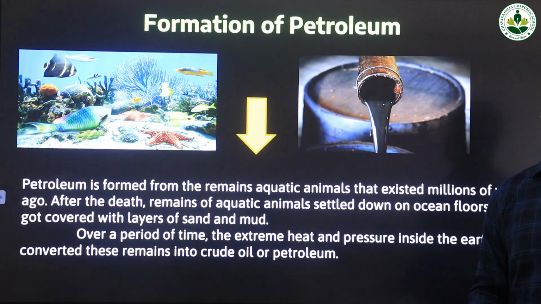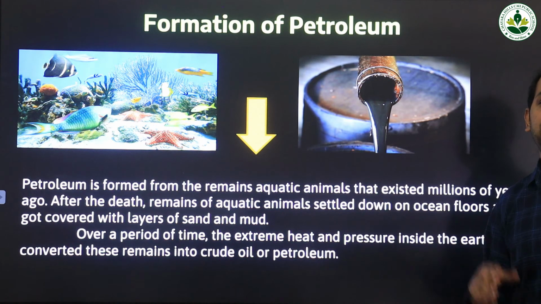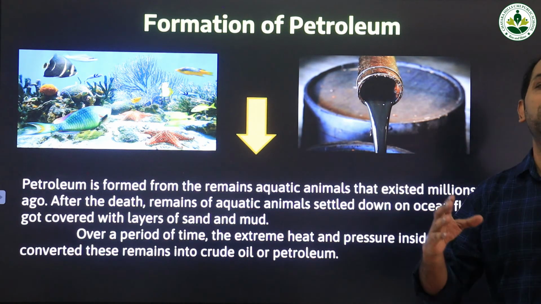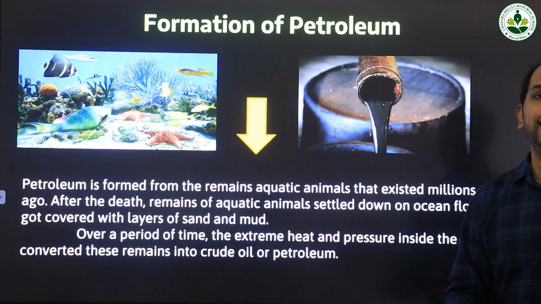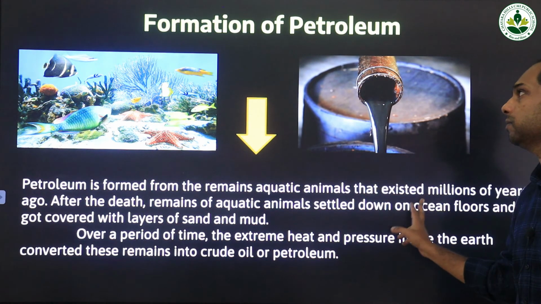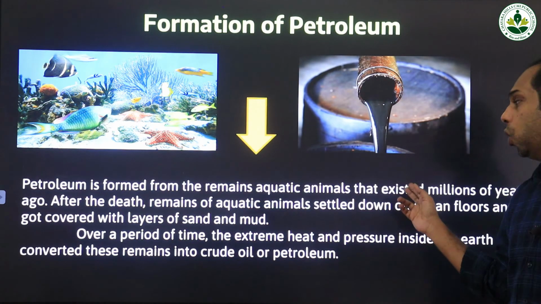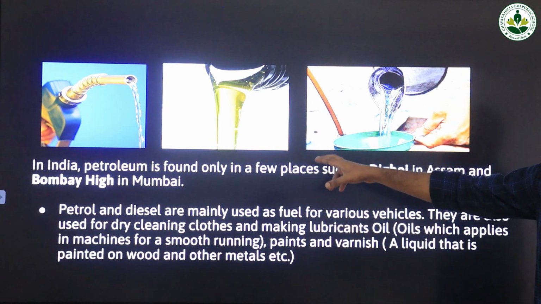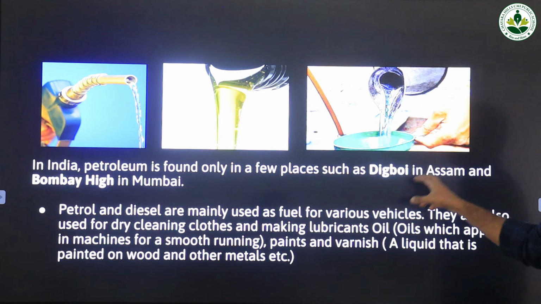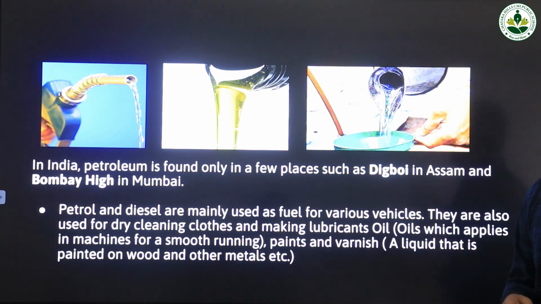Crude oil is the first form of petroleum, and with the help of refineries and huge factories, we convert this crude oil into different petroleum products such as petrol, diesel, and kerosene. So this is how petroleum is formed on earth. In India, petroleum is found only in a few places such as Digboi in Assam and Bombay High in Mumbai. So in India, we have very little petroleum deposition.